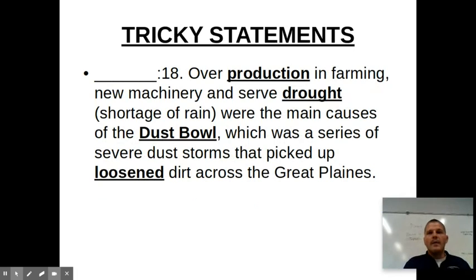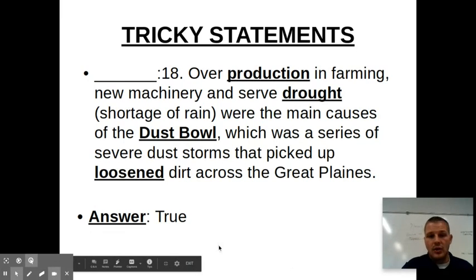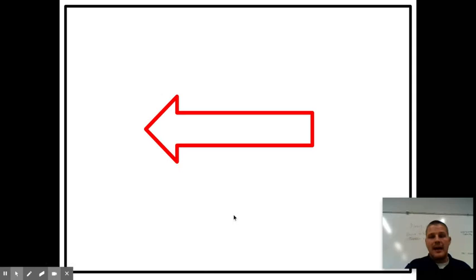Now, overproduction in farming, new machinery, and a severe drought, meaning a shortage of rain, were causes for the Dust Bowl, which was a series of severe dust storms that picked up loosened dirt across the Great Plains. This is true. Okay, this is true. So what we're seeing is all these causes and these issues for the Great Depression, and these times are bad. All right, times are bad.